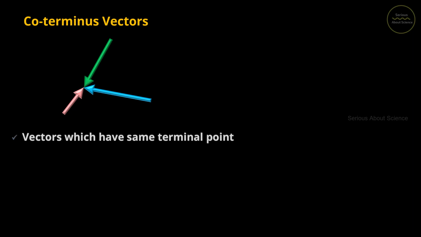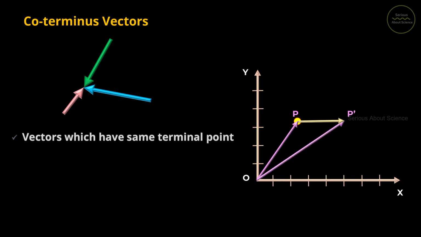In the last video we have seen the case of position and displacement vector. If I consider that representation, we can see that the position vectors OP and OP dash are co-initial vectors. Both of them have their initial point at the origin itself.